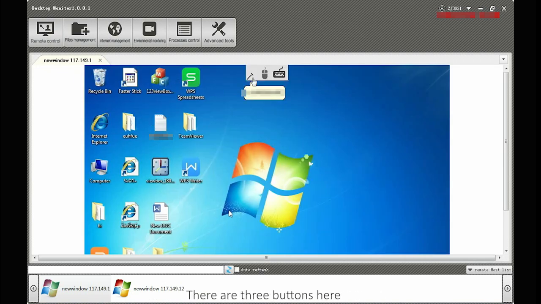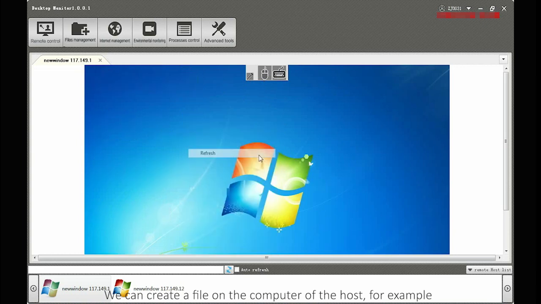There are 3 buttons here. The first one is whether to fix the hanging bar. The second is to control remote mouse and keyboard. Then we can now control the mouse and keyboard of the host.